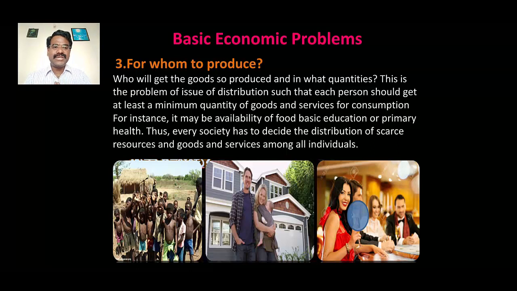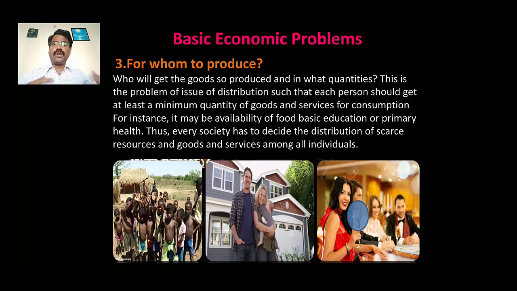Who will get the goods so produced and in what quantities? So this is the problem of distribution, such that each person should get at least a minimum quantity of goods and services for consumption. For instance, it may be availability of food, basic education or primary health. Thus, every society has to decide the distribution of scarce resources and goods and services among all individuals.